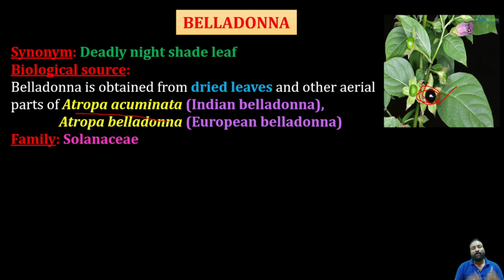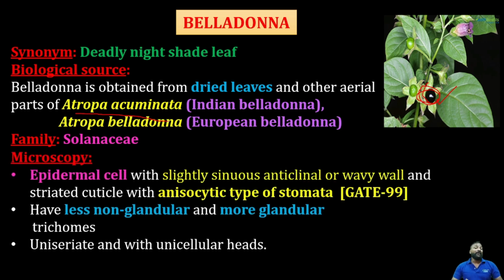The family belongs to Solanaceae. Whenever you hear the term Solanaceae, immediately your mind should strike that it is a tropane nucleus containing alkaloid. Next, in this particular belladonna, I have included the microscopy because in some cases, for datura and some other plants like digitalis, they ask about the microscopy.